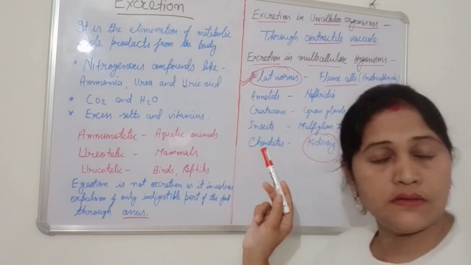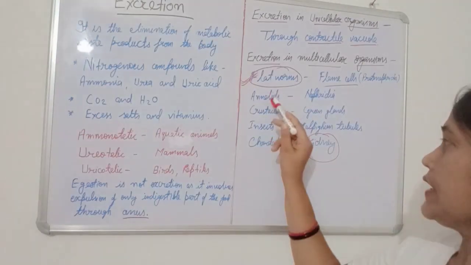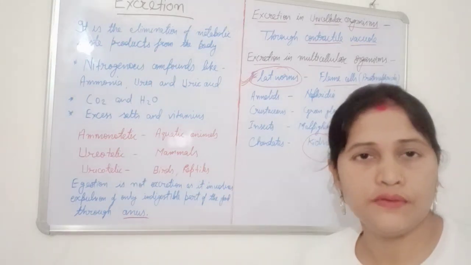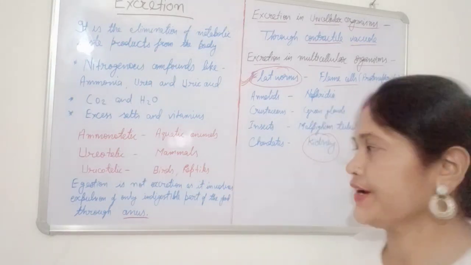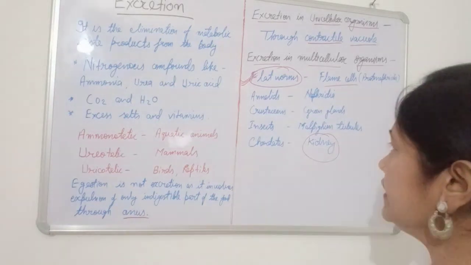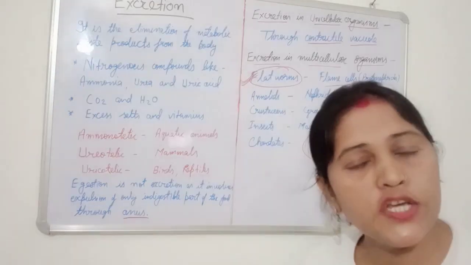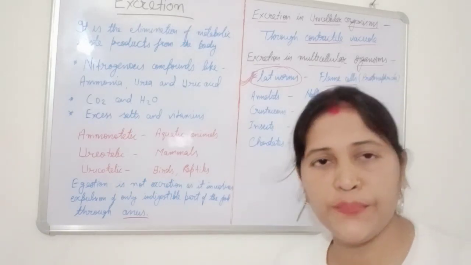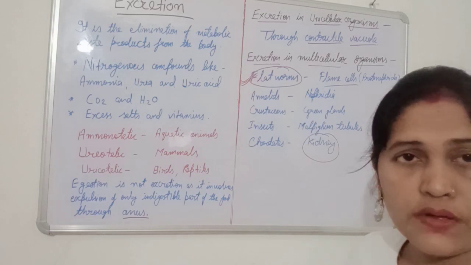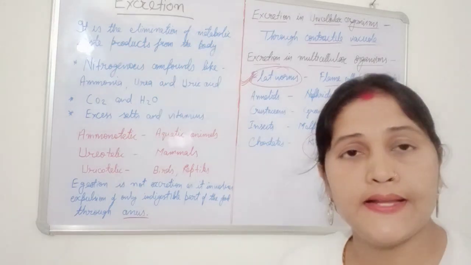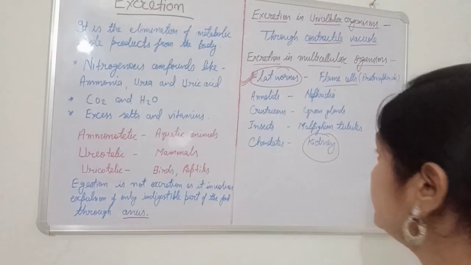Second thing is annelids. Annelids we know, phylum Annelida, example earthworm, okay. In this, nephridia is the excretory organ, clear. And the third is crustaceans. Crustaceans belong to phylum Arthropoda, okay. In crustaceans, crabs and prawns are there. In crustaceans, green glands are the excretory organ, okay.